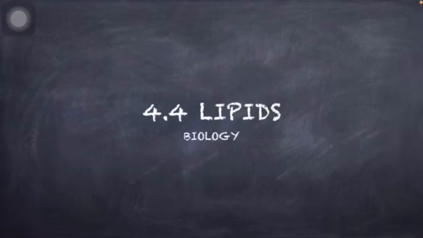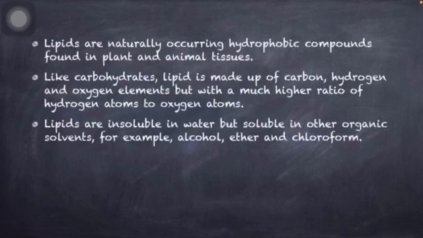Okay, now I'm going to talk about lipids. Lipids are naturally occurring hydrophobic compounds found in plant and animal tissue. Just like carbohydrates, lipids are made up of carbon, hydrogen, and oxygen elements, but with a much higher ratio of hydrogen atoms to oxygen atoms.